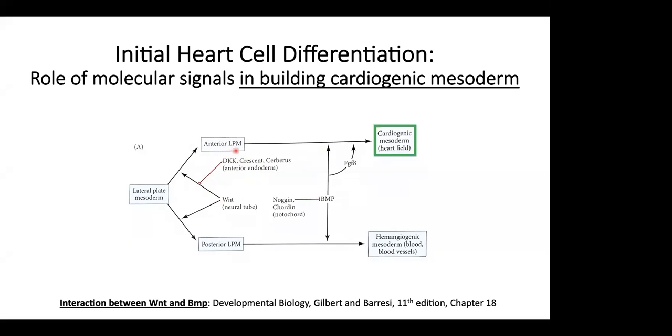But when the anterior lateral plate mesoderm is becoming the cardiogenic mesoderm, it is regulated not just by BMP but also by FGF8, and Noggin and Chordin regulate the BMP. So it's a mixture of Wnt, Noggin, Chordin, BMP, and FGF8 that decide how and when the lateral plate mesoderm takes this path through anterior lateral plate mesoderm and becomes cardiogenic mesoderm. And then, of course, the posterior lateral plate mesoderm becomes the hemangiogenic mesoderm, and we'll talk about it in later slides.